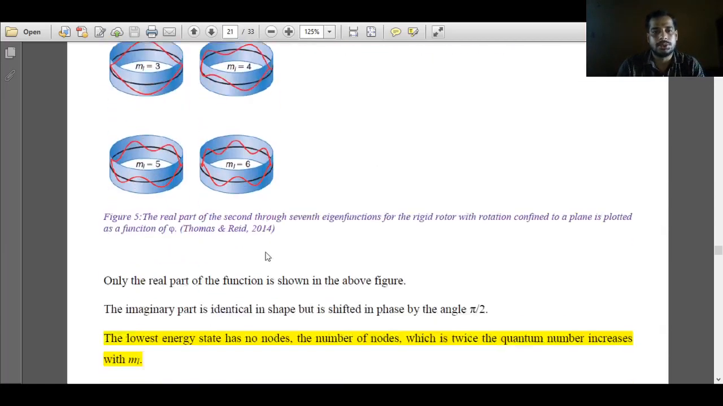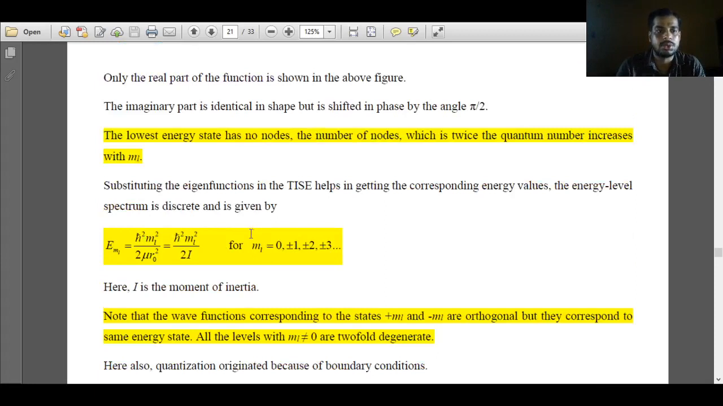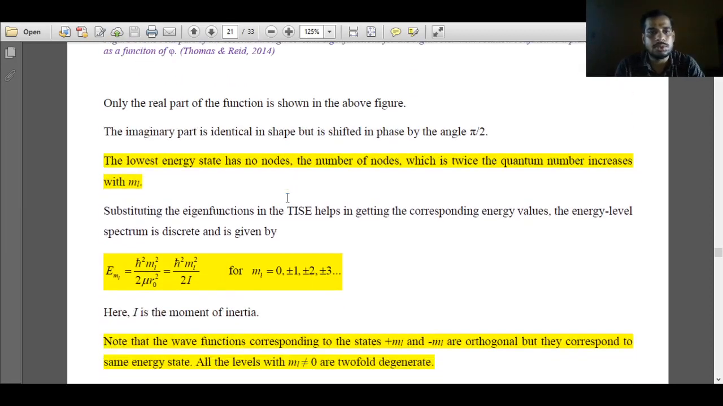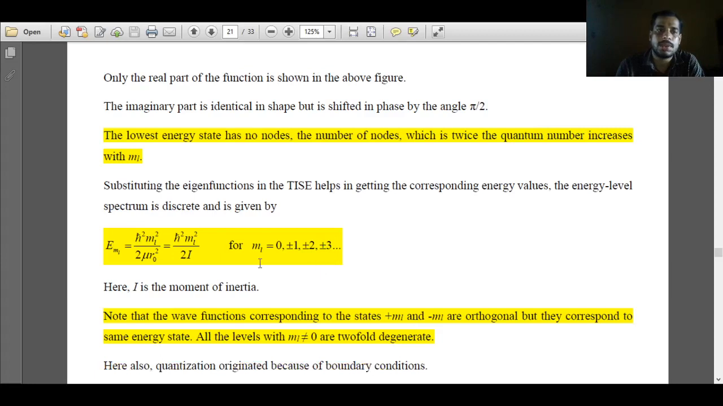Now what is the energy value? The energy is the important thing that we want to know. Substituting the eigenfunction, cos 2 pi ml plus i sin 2 pi ml, in the time independent Schrodinger wave equation, we get the corresponding energy values. The energy depends upon the quantum number ml, and it is E_ml equal to ml square h bar square over 2 mu r0 square.